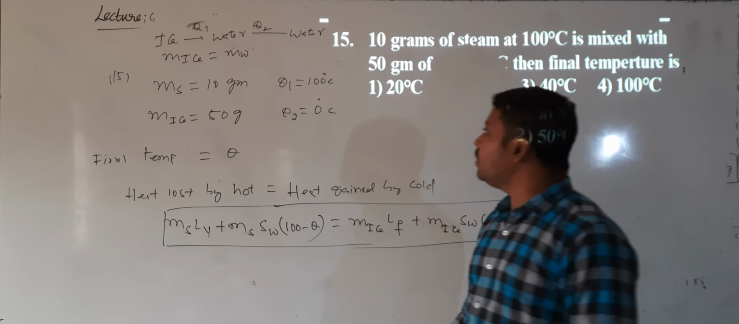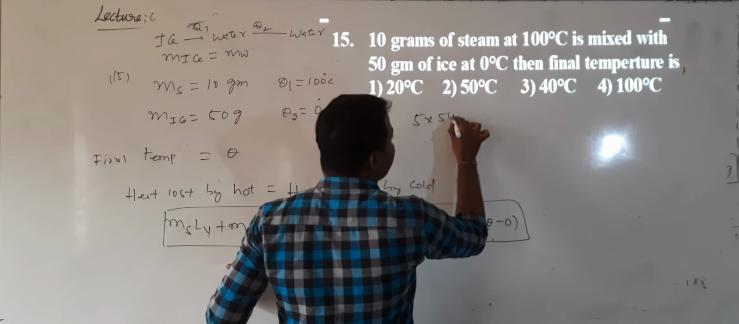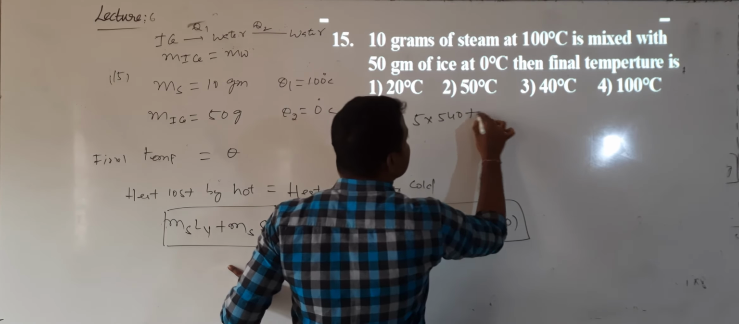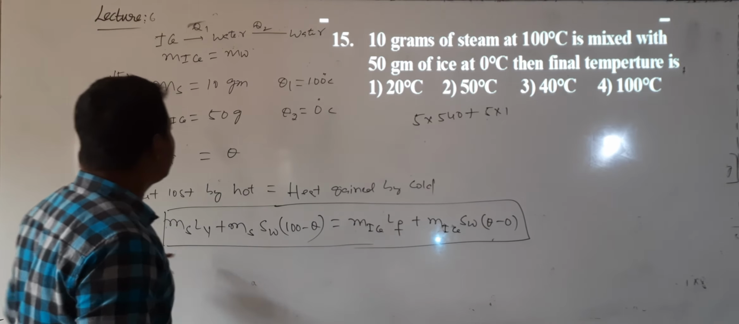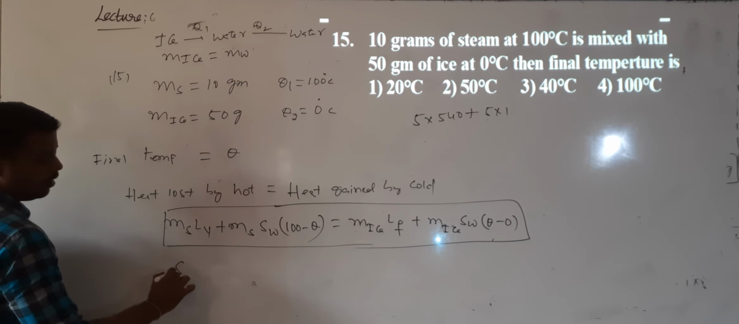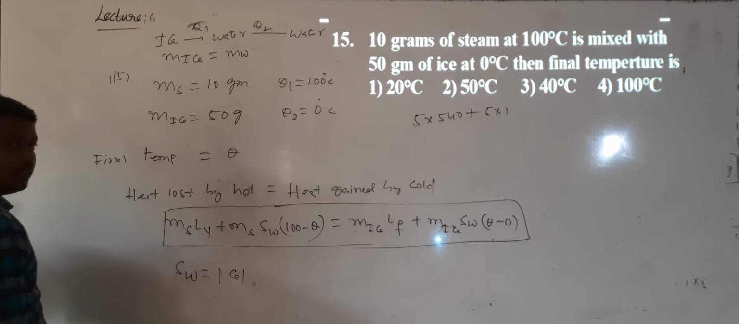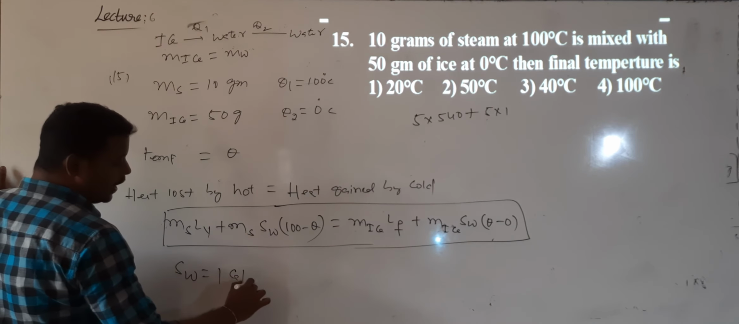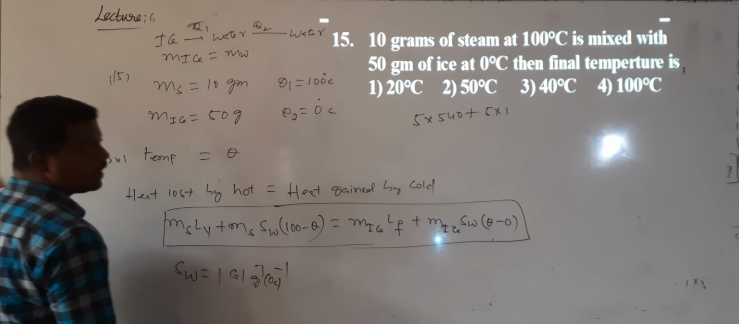Now let us substitute the values. The mass of the steam is 5, so 5 into 540, plus the mass of the steam 5 times the specific heat of water, which is 1. Every time they will not give this value. Always remember the specific heat of water in the CGS system is 1 calorie per gram per degree centigrade. Correct?